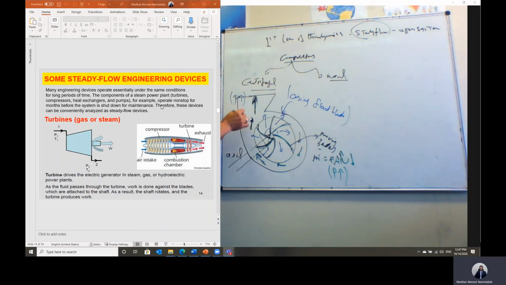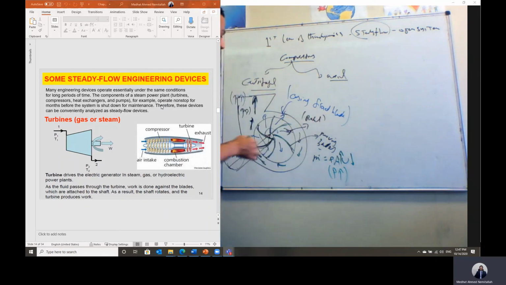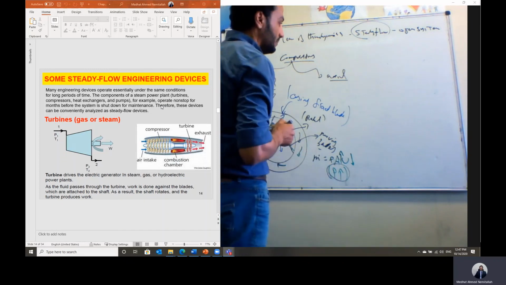So that means the pressure will build up within the system in this case. And we call it centrifugal flow compressor because the flow is coming axial and leaving in the radial direction. In the design of the compressor, you will find the area between the blades takes the shape of the diffuser so that the pressure can build up within the system.